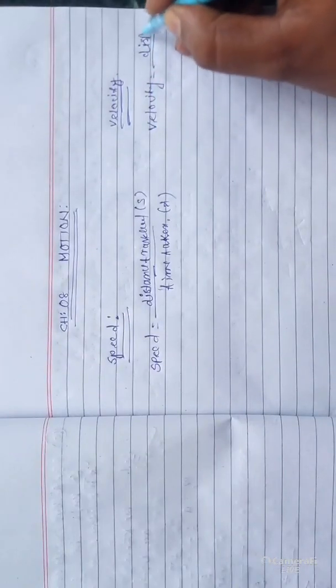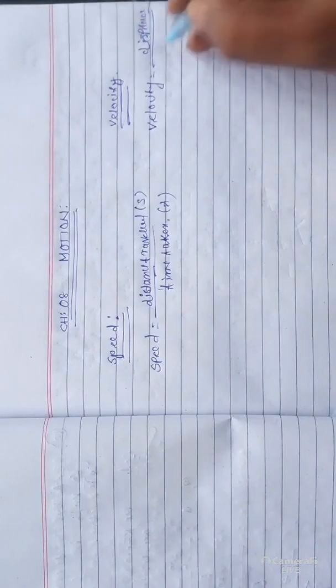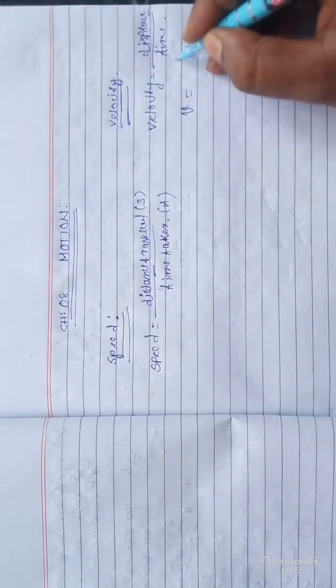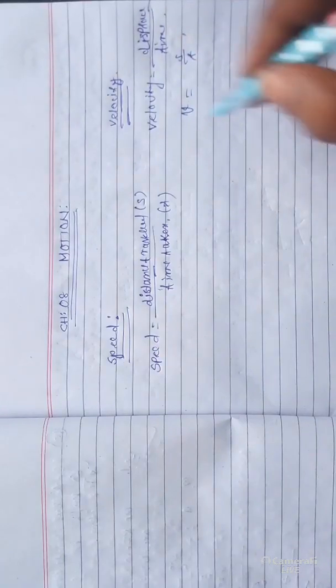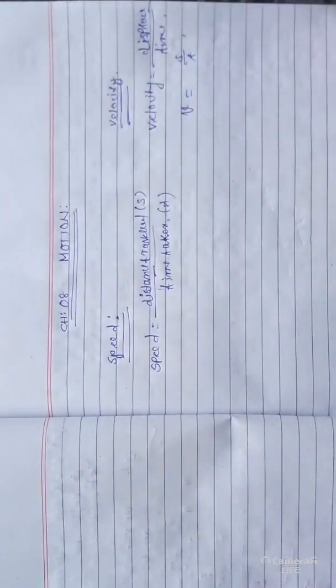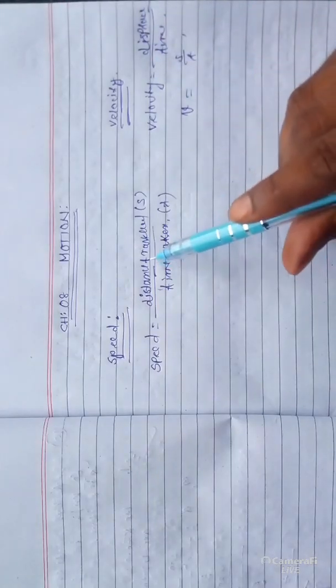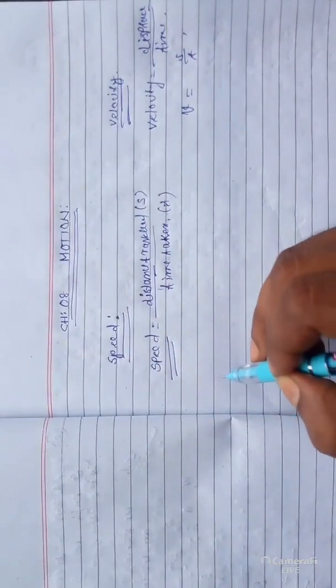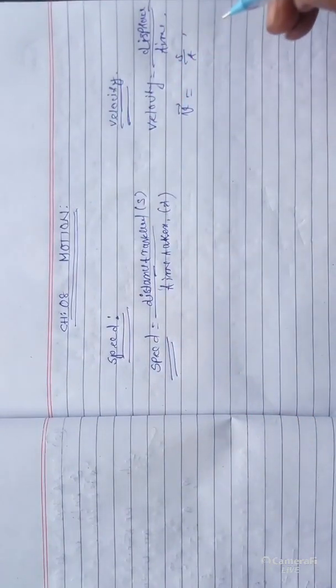Displacement is a vector quantity. So v is equal to s by t. So speed is a scalar quantity and velocity is a vector quantity.